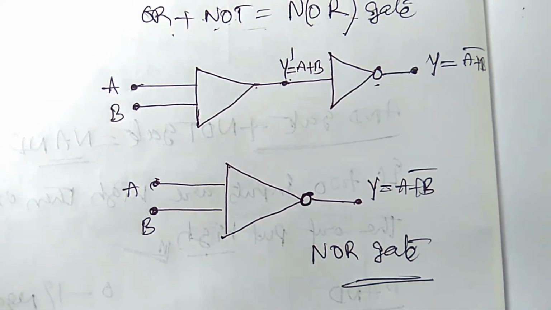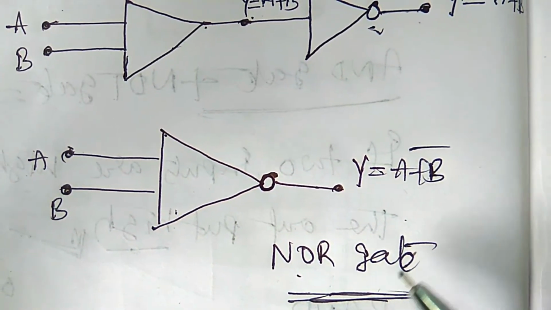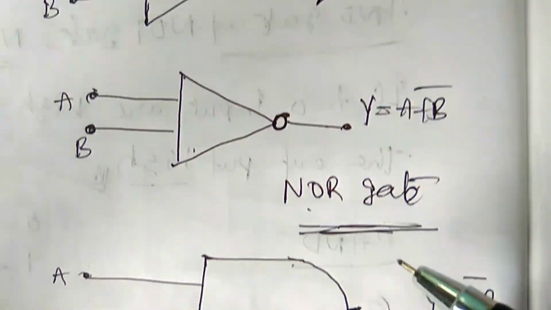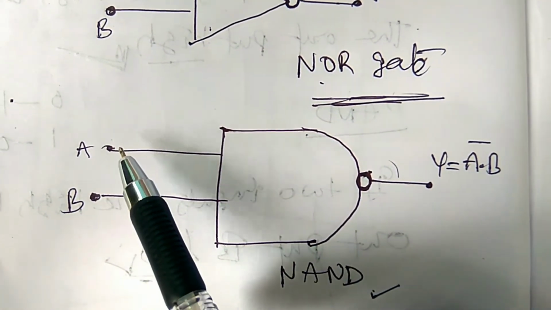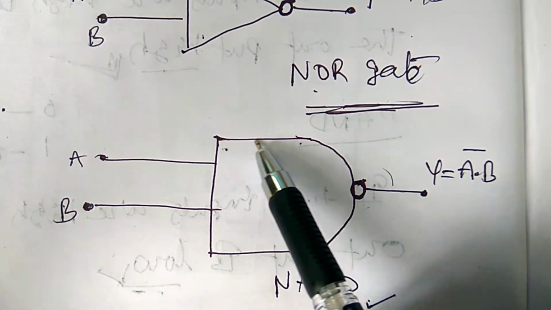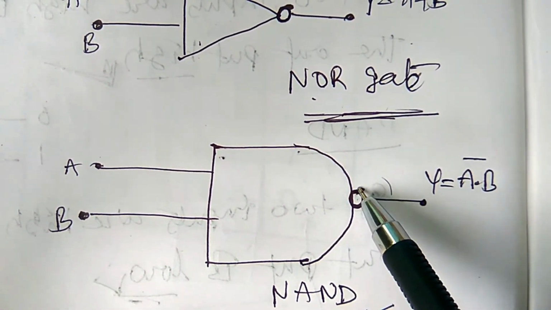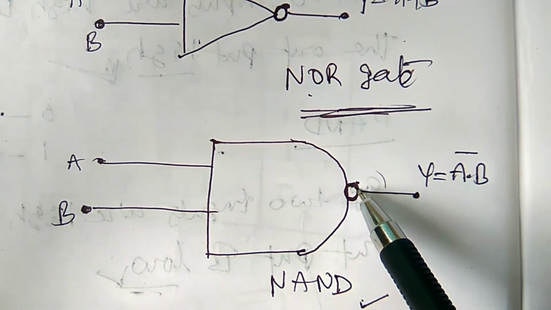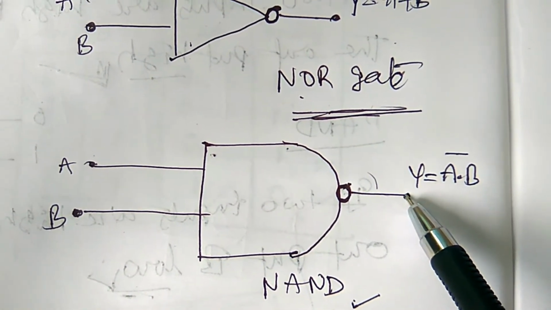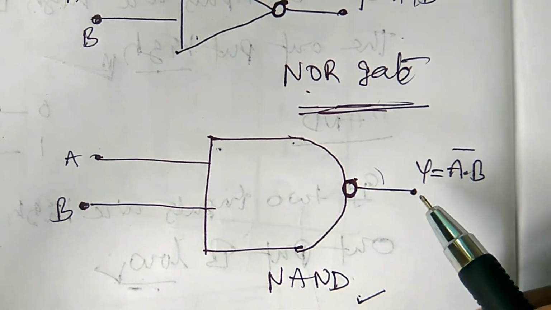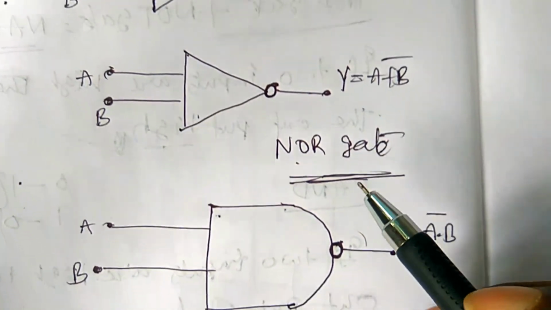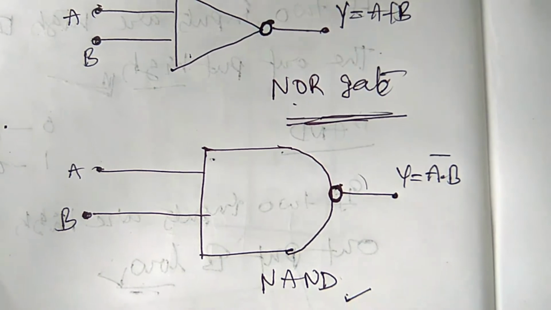Then it can also be the NOR gate. And similarly, the NAND gate should be written in this type also. So there are two inputs A and B, and this is the NAND gate symbol, and you have to put the circle, and there is the output. So this is the NAND gate. These are the circuit symbols of the NOR and NAND gates.